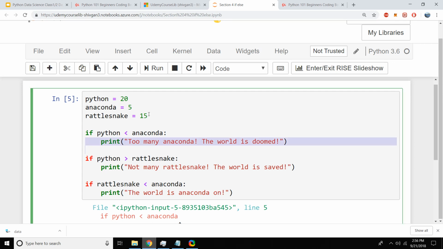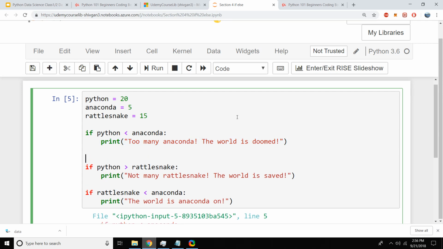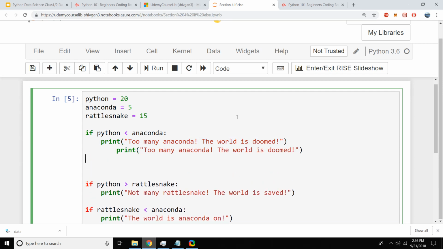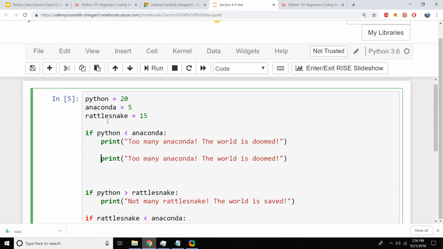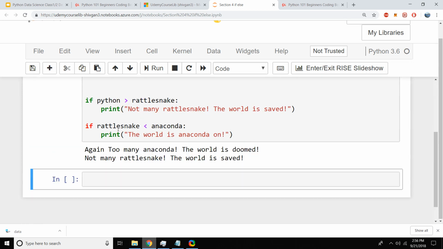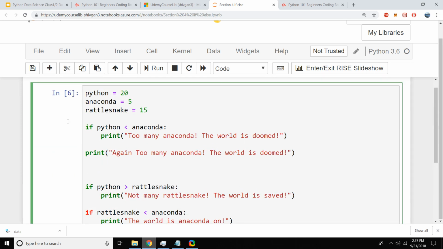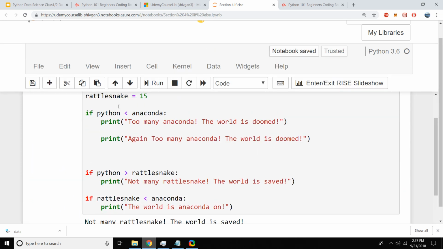If I had two lines, I have to make sure that the one that I want to print is inside and not outside. So this is a print that is outside. And if I want to print 2 times, again too many anaconda, then this should be indented, only then.